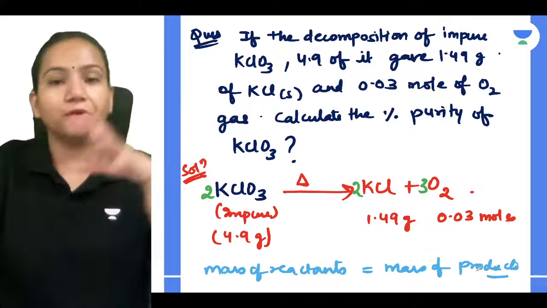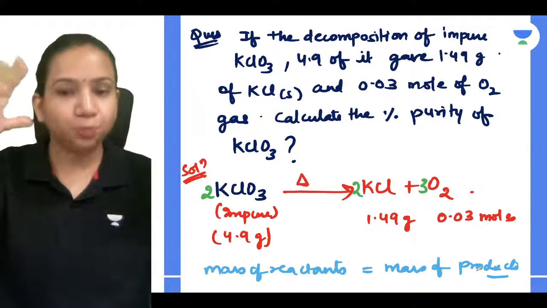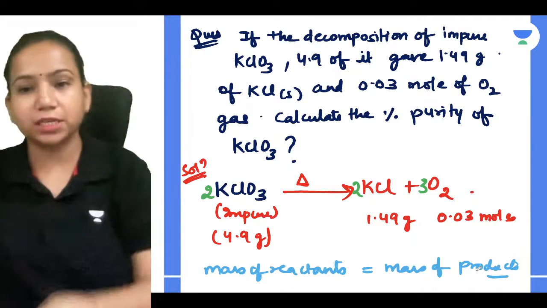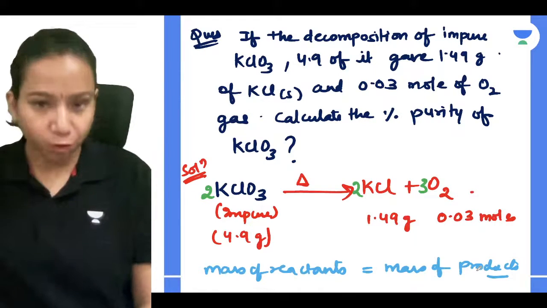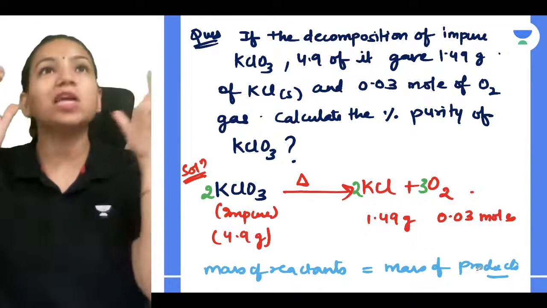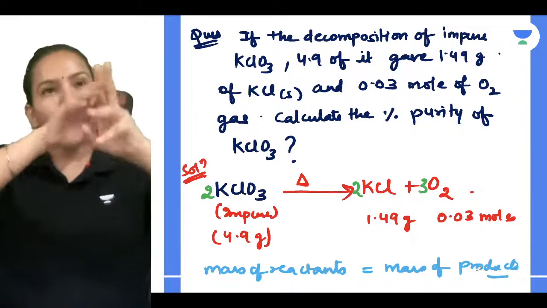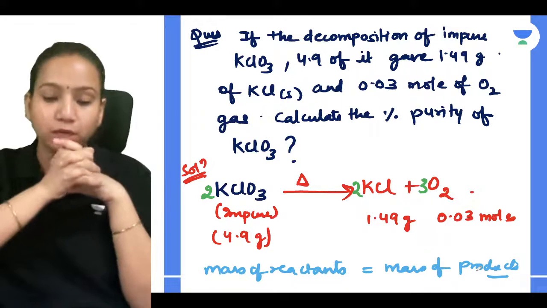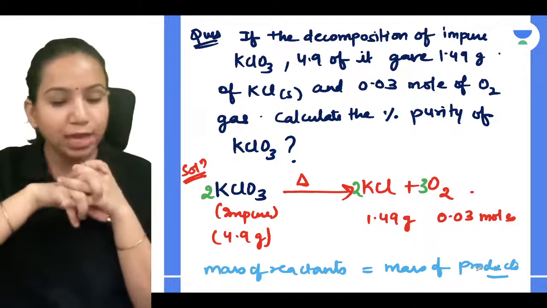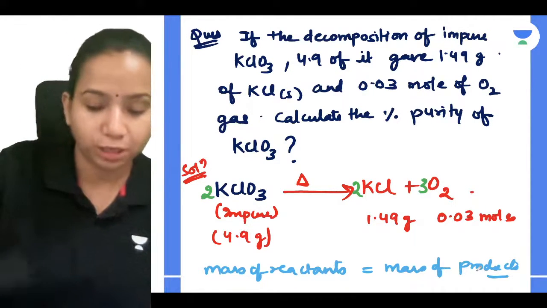So if KClO3 is pure, the mass of reactant is equal to the mass of product. But you can find out the mass of products and compare it, to see how much less or how much more it is. Accordingly you will get the impurity, and by that you can calculate percentage impurity.